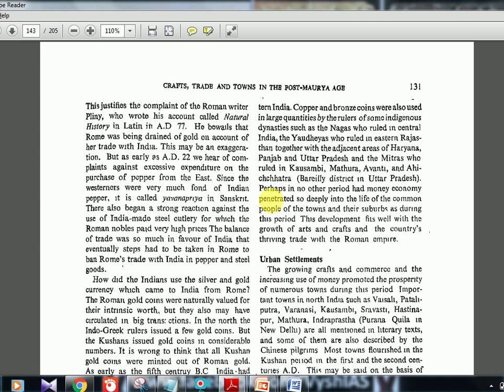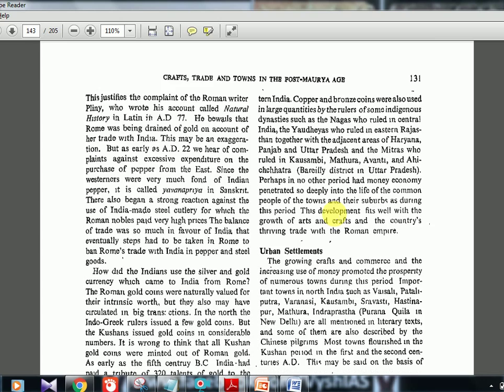Copper and bronze coins were also used in large quantities by the rulers of some indigenous dynasties such as the Nagas, who ruled in central India, the Yaudhayas, who ruled in eastern Rajasthan, together with the adjacent areas of Haryana, Punjab and all. So don't remember all these things, but remember this: Yaudhayas is the class of people who ruled in eastern Rajasthan. Okay, Yaudhayas, eastern Rajasthan. Because a match the following question will come.